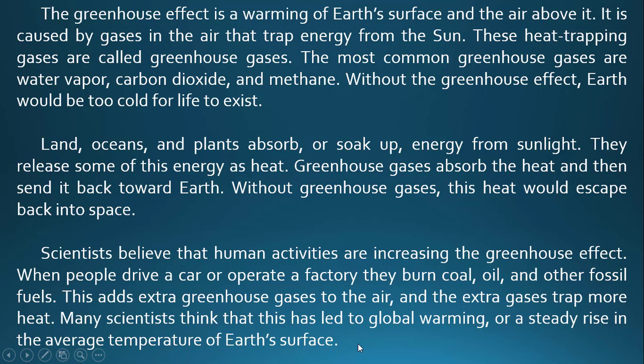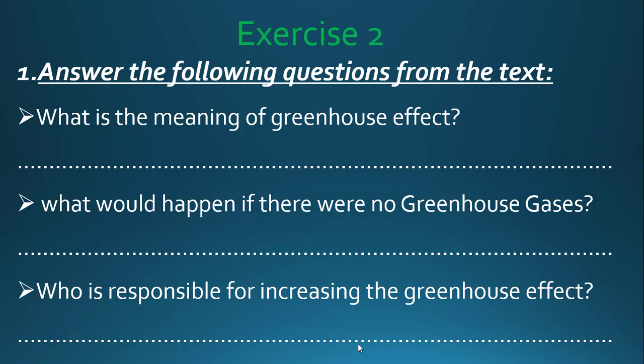Now, what you need to do is read this text very well and try to understand the difficult words. You can use a dictionary or any other means. And you have some exercises to do. In this exercise, you have 3 questions. This is question number 1, question number 2, and question number 3, which you have to answer from the text.